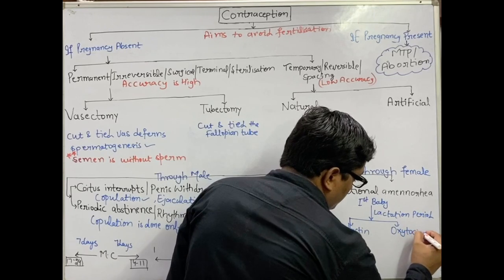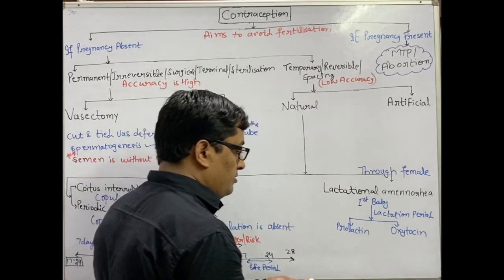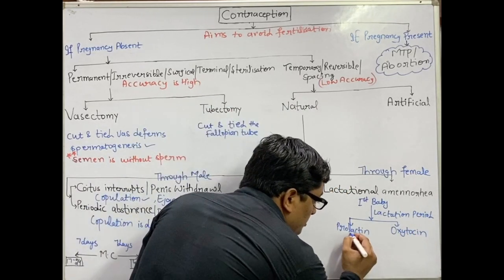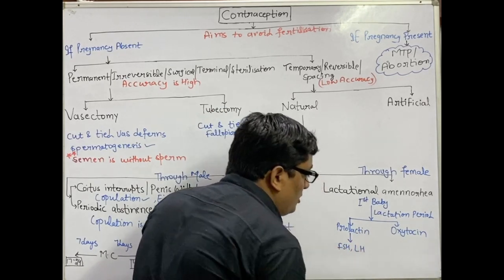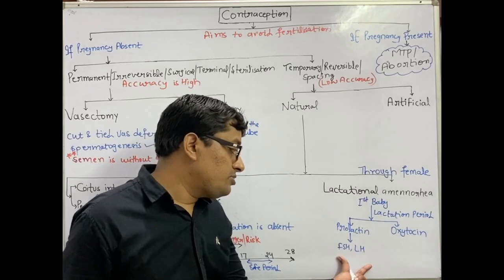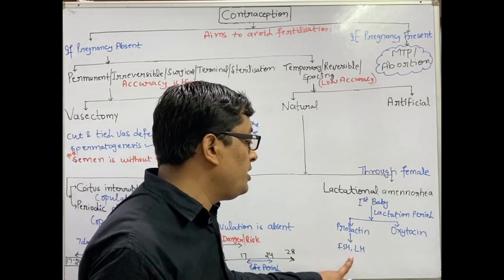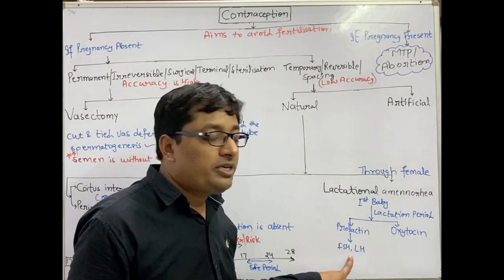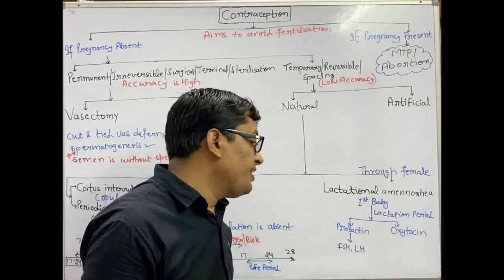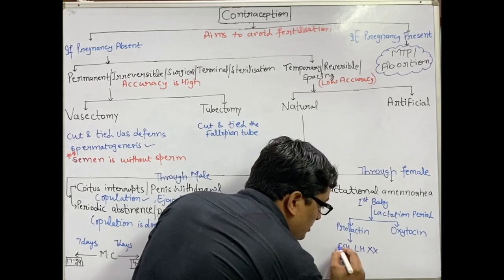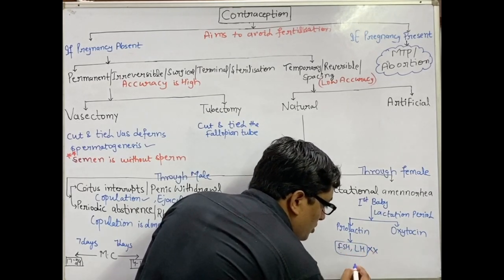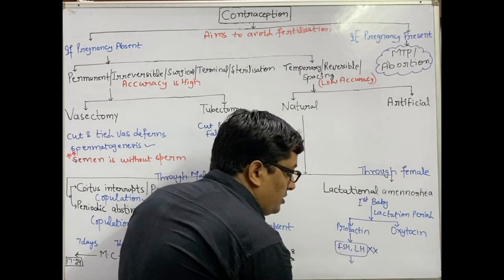This prolactin inhibits the release of FSH and LH from the mother's pituitary, follicle stimulating hormone and luteinizing hormone. These are responsible for the development and release of the ova. So ovulation will not occur as FSH and LH will not be released. So oogenesis and ovulation are absent.